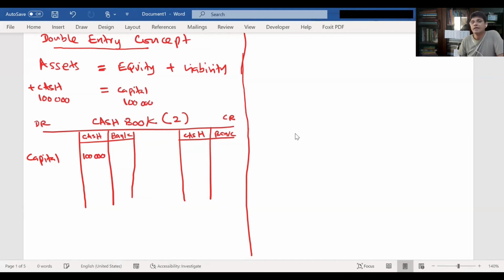Okay, is that clear? Now the accountant was asked to open a bank account with the bank.